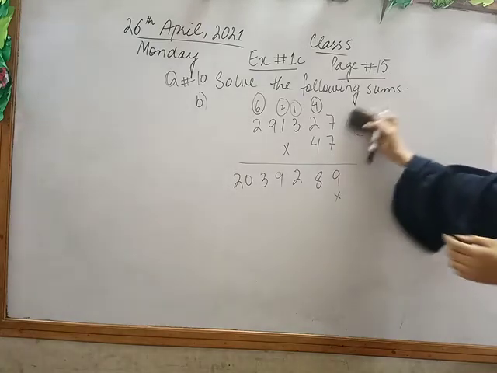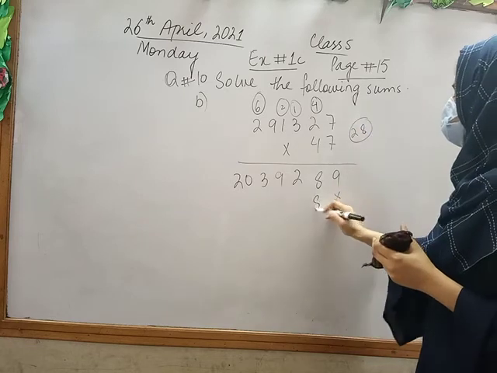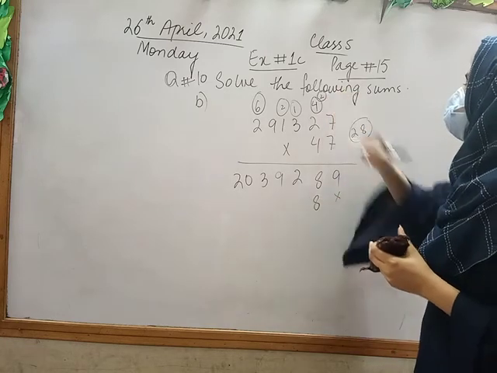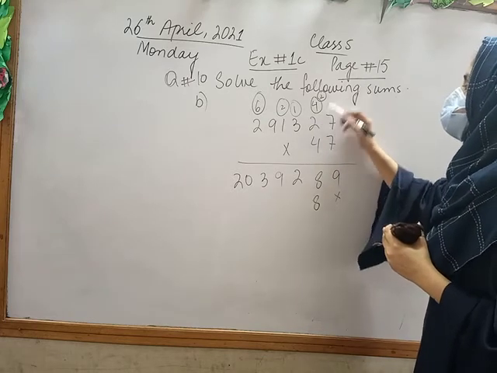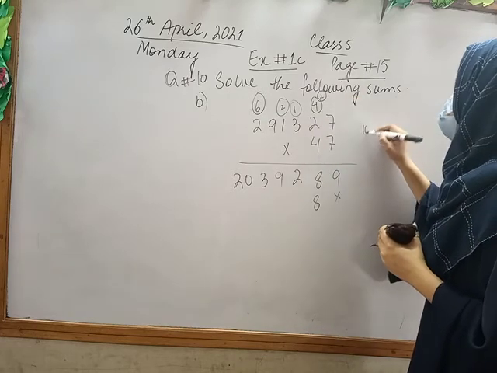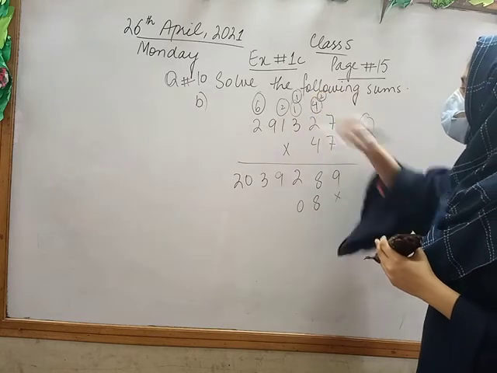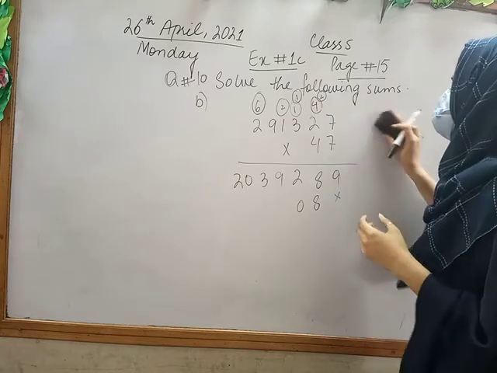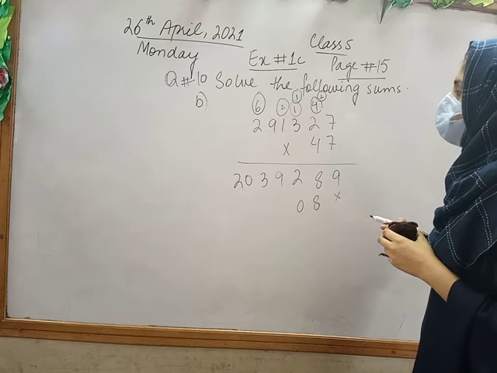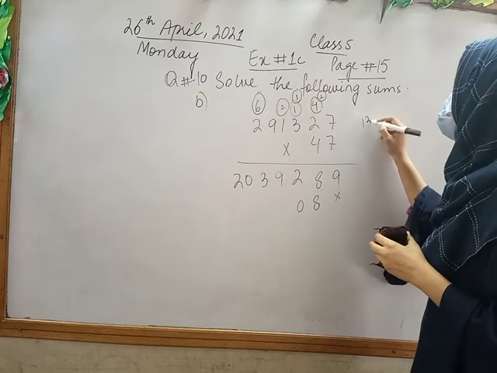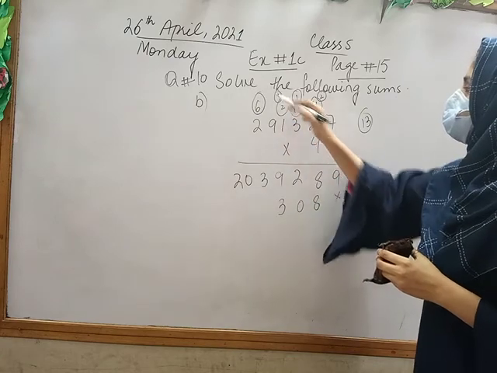4 times 7 is 28. So I will write 8 here and 2 as a carry. Fine. Now 4 times 2 is 8, and 2 makes 10. 10 is again a 2-digit number. I will write 0 here and 1 as a carry. Now 4 times 3 is 12, and 12 plus 1 is 13. 3 here and 1 as a carry.